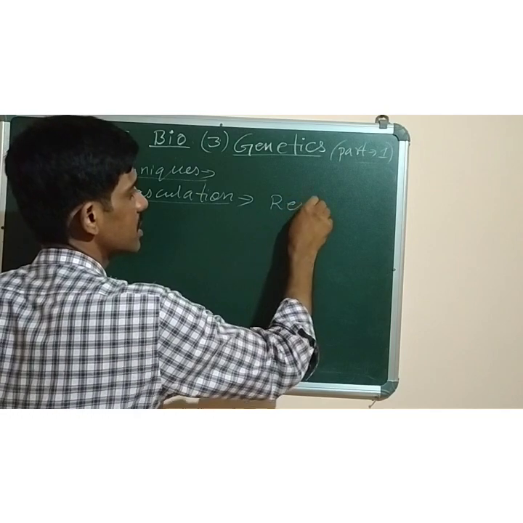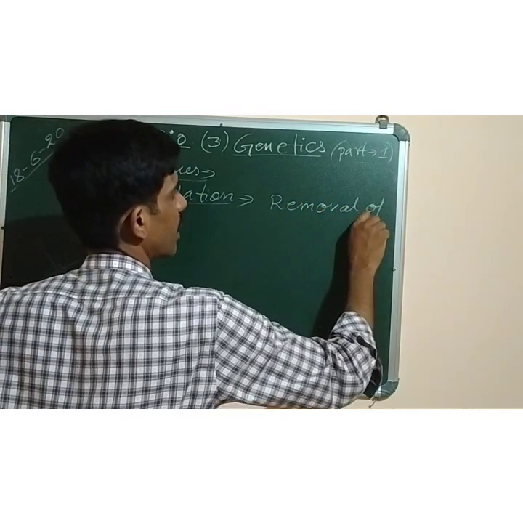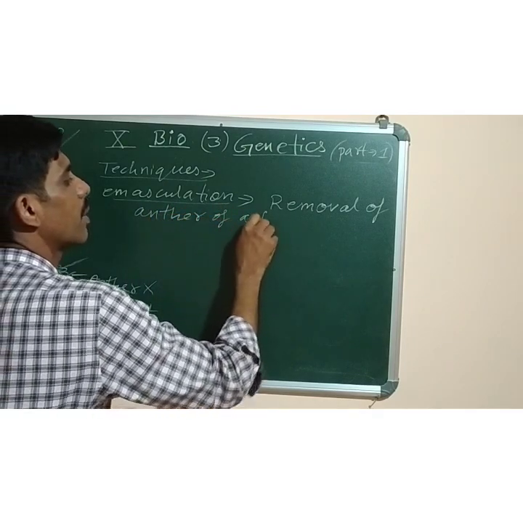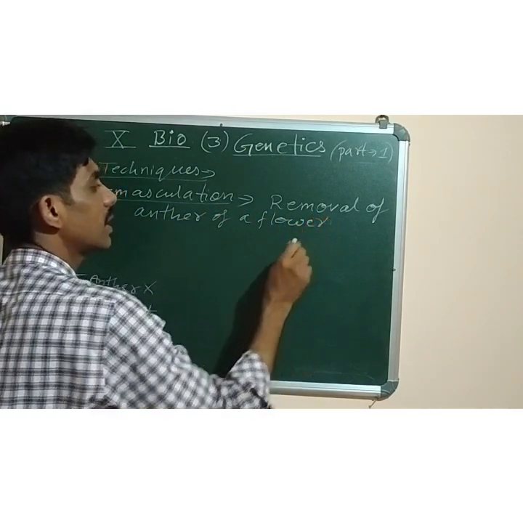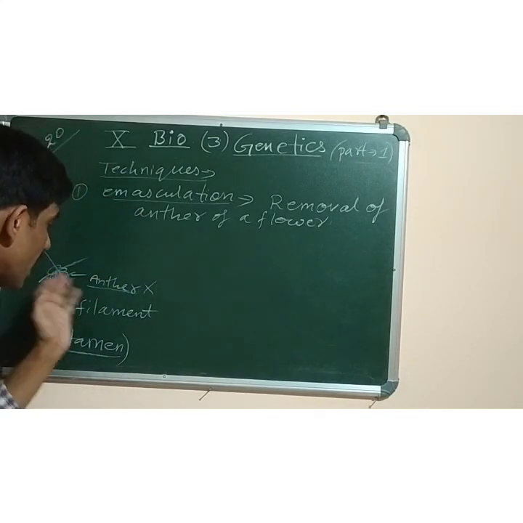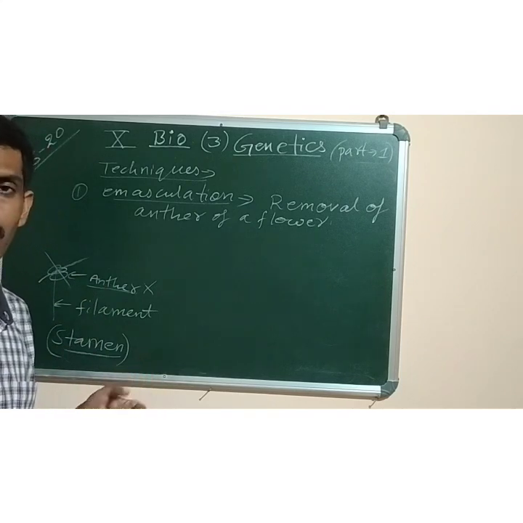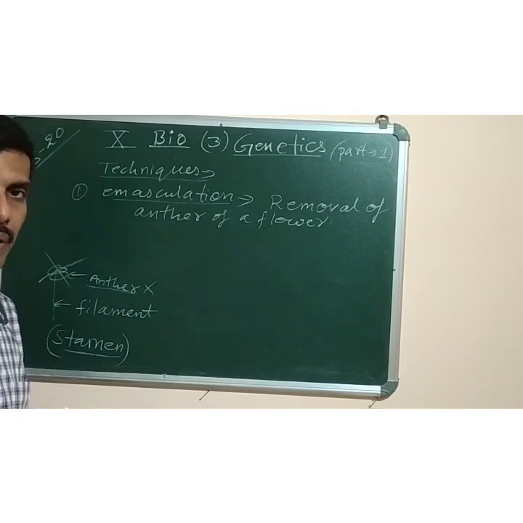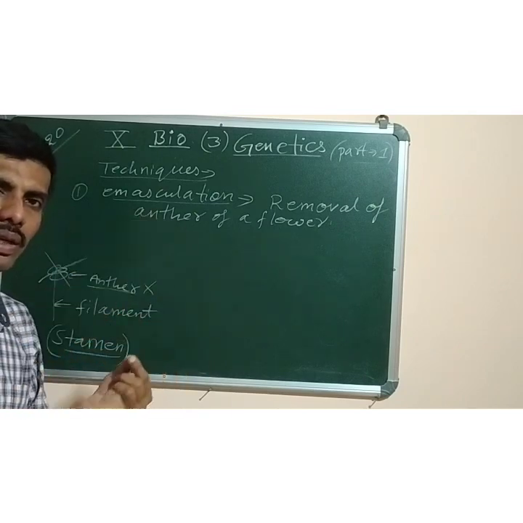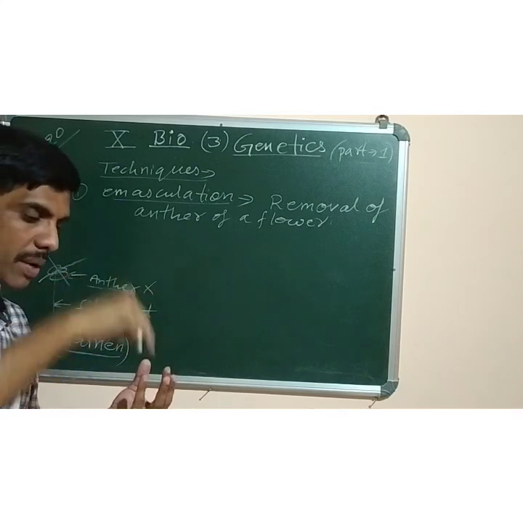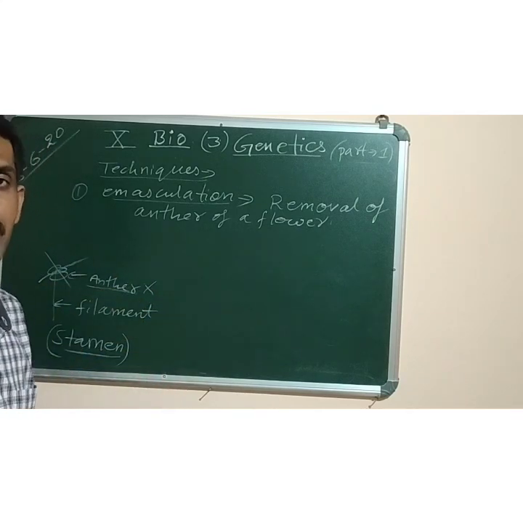So the definition of emasculation is removal of the anther of a flower. Now why do we remove the anther? Any guess? Because if we remove the anther of a flower, the pollens, that is the male gametes, will not be released. It means self-pollination will be prevented. So if you want cross-pollination to take place, remove all the anthers from the pea flower. Within that flower, the anthers which produce the pollens will never deposit them on the stigma, and that will prevent self-pollination.